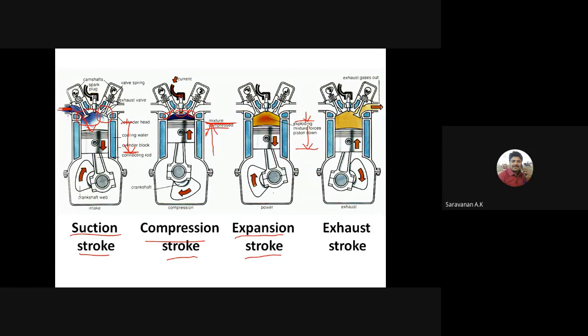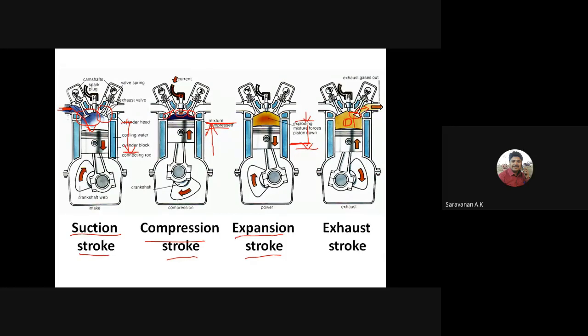While the piston moves from TDC to BDC, before it reaches the BDC region, slightly above the BDC position, the exhaust valve is open. Then the burned gases, due to the pressure differential, will start to go out.